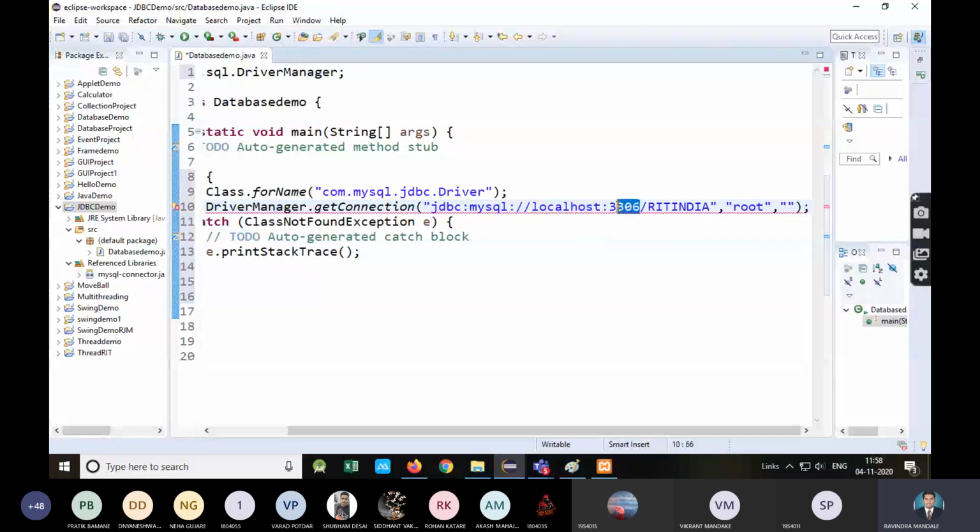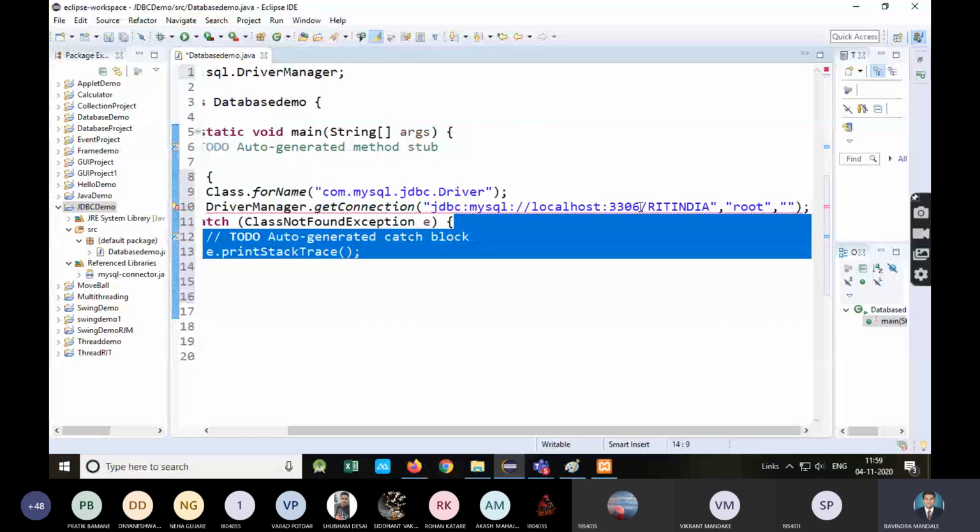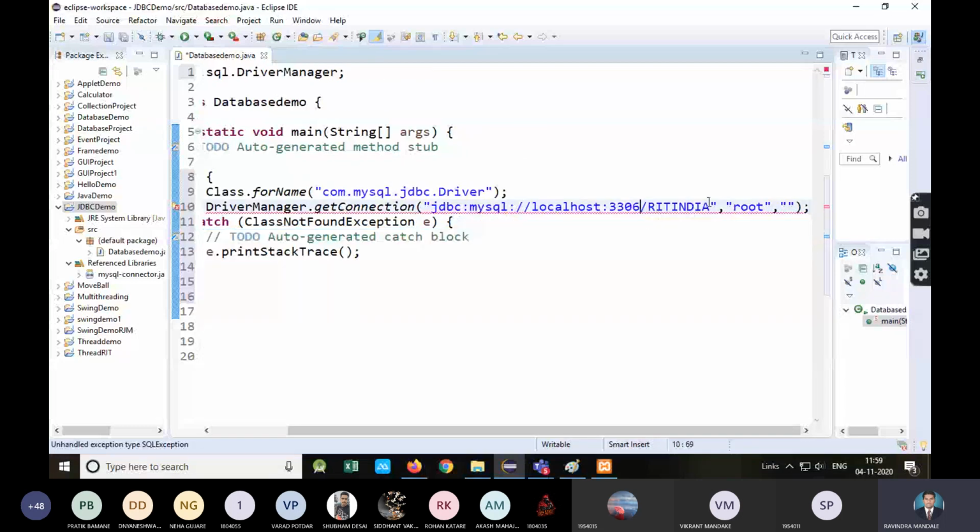What is the port number of MySQL? 3306. Which API am I going to use? JDBC. Which DBMS am I going to use? MySQL. For Oracle, this may be different. JDBC will be the same, but instead of MySQL there will be Oracle. The port number of Oracle is also different. Here I am mentioning the username.